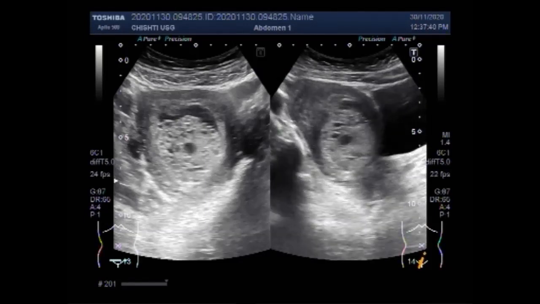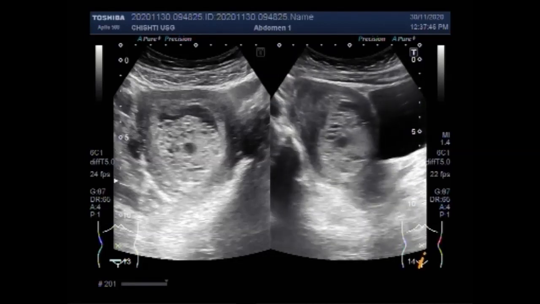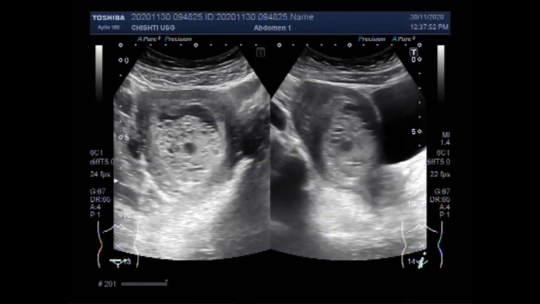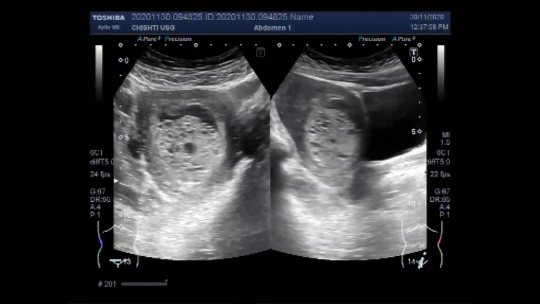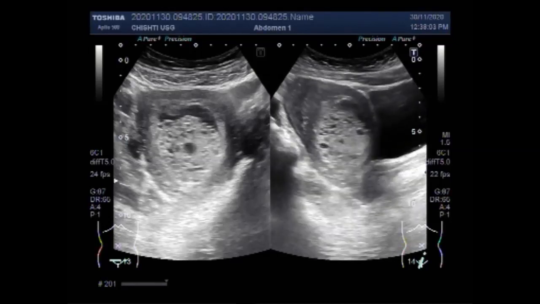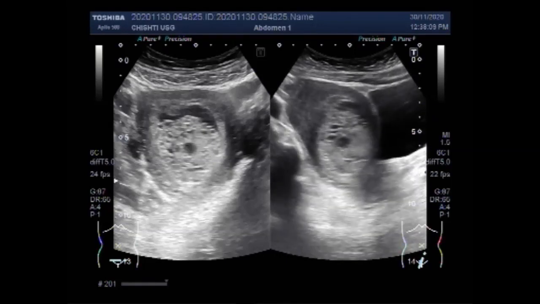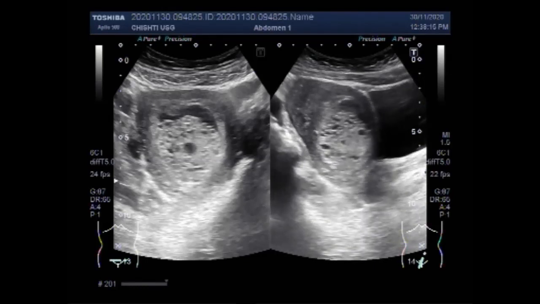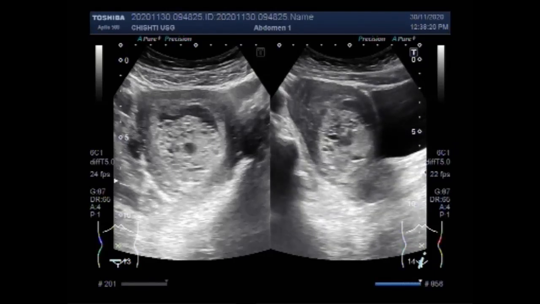Hydatidiform moles should be taken as pre-malignant lesions because 15 to 20% of complete hydatidiform moles and 1% of partial hydatidiform moles undergo malignant transformation into invasive moles. Choriocarcinoma and, in rare cases, placental site trophoblastic tumors may follow. On ultrasound, complete molar pregnancy can be detected as early as 8 or 9 weeks of pregnancy, but it may show no embryo, no fetus.